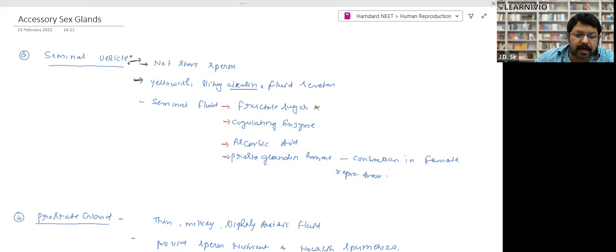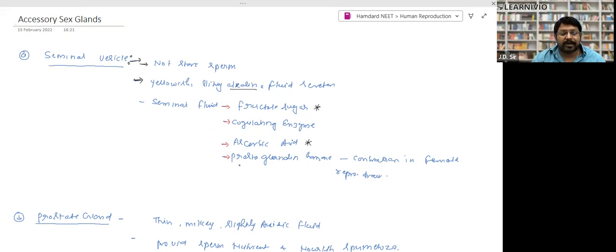Seminal fluid contains fructose sugar. This question has been asked twice or thrice. Which sugar is found in semen? Basically, fructose sugar is found in the semen, right? That sugar comes from the seminal vesicle. Then they produce a coagulating enzyme, which helps the semen to coagulate, right? Ascorbic acid. This question has been asked. Ascorbic acid, right? Prostaglandin hormone, very important.